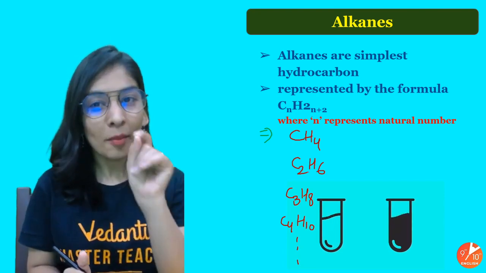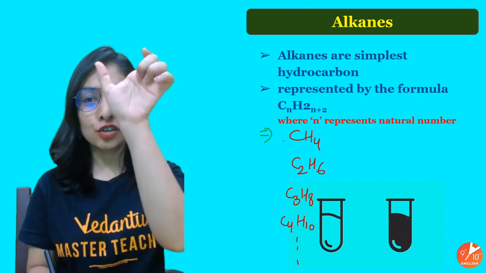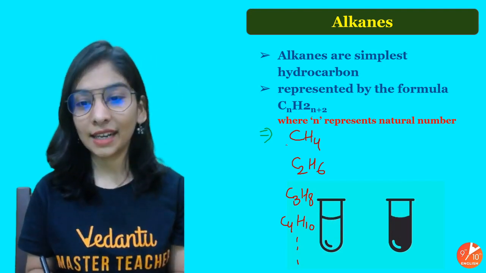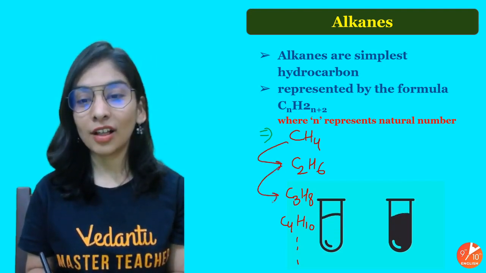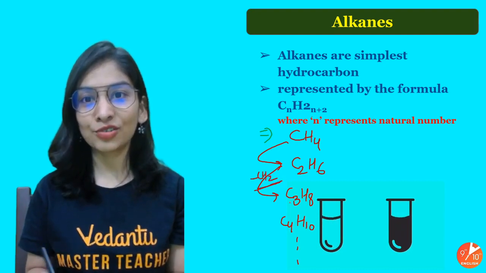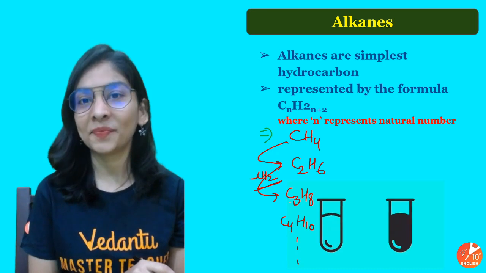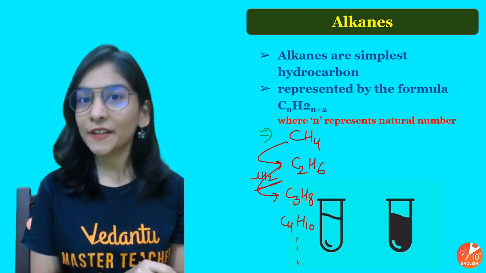There's one common thing you also observe: whenever you talk about all the members of alkane, there is a common difference of a CH2 group in all the members, right? One carbon is extra and 2 hydrogens are extra all the time. Yeah, that's true and will always follow.